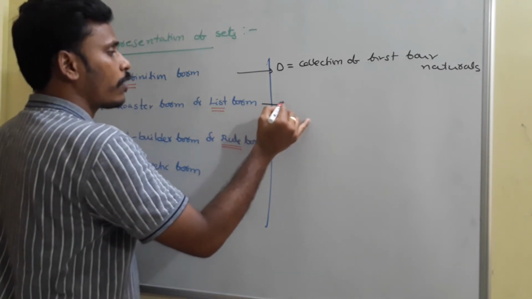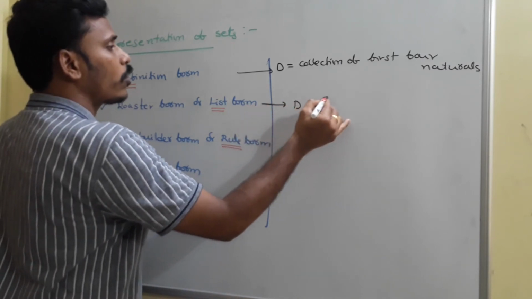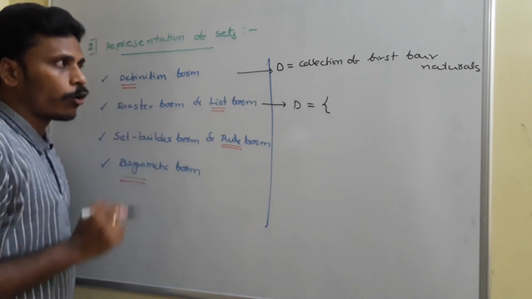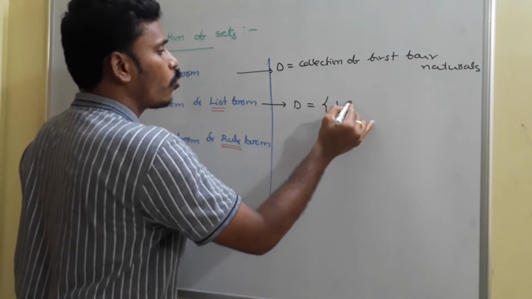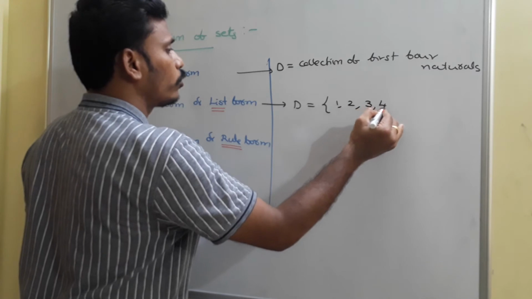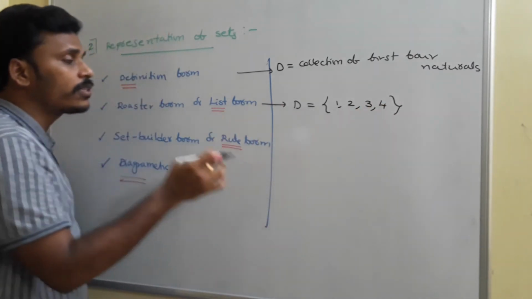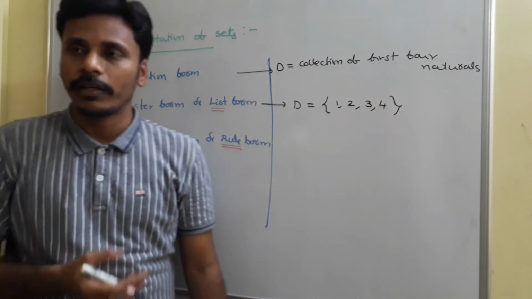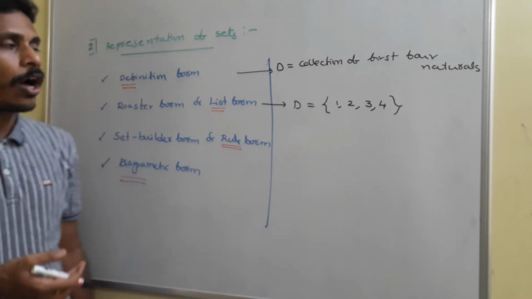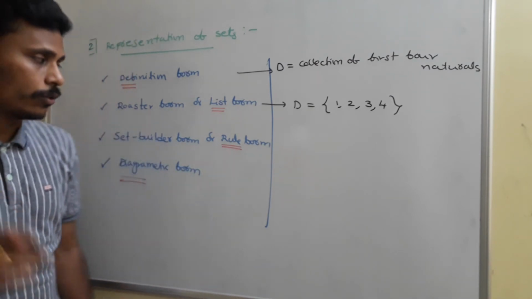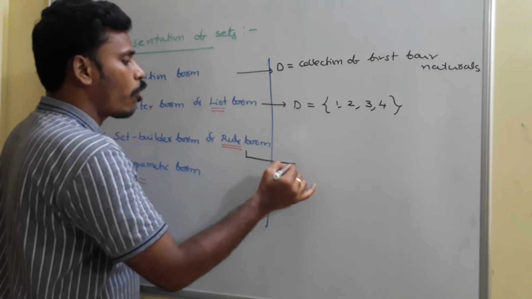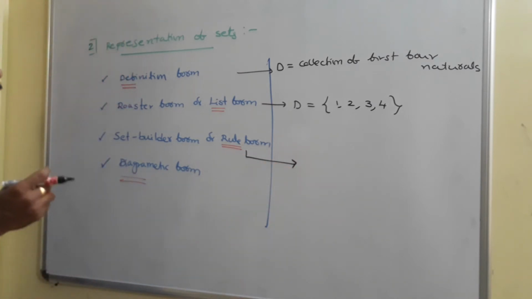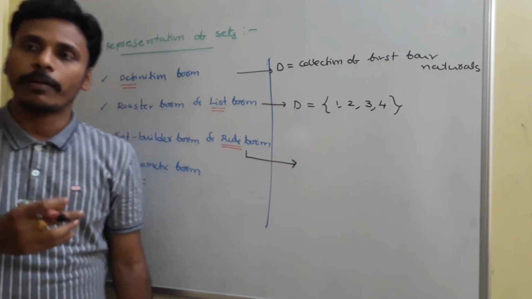Coming to the roster form or list form, we need to list out all the elements. We need to find the first four naturals, and I think you all know that they are 1, 2, 3, 4. If you list all those four naturals like that, then it is the roster form, or you may say list form. Whereas coming to the rule form or set builder form, here you need to learn a separate mechanism.